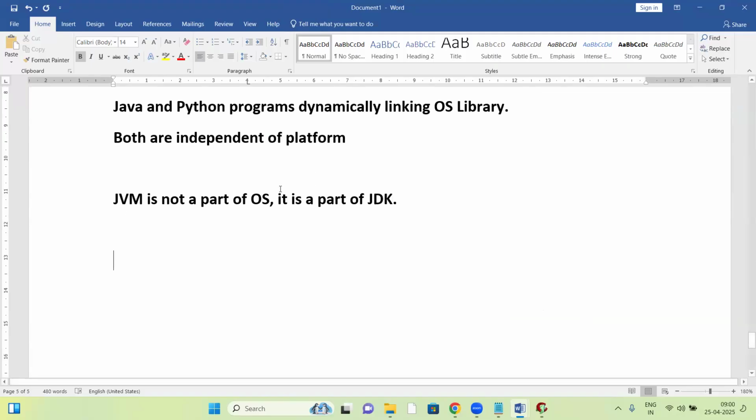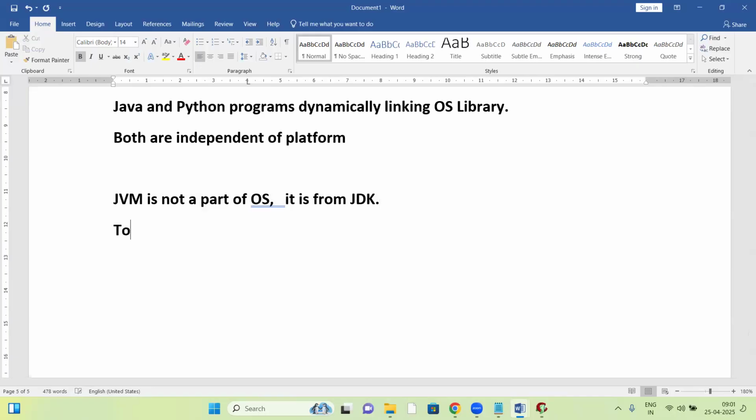The JVM is not part of the OS; it is from the JDK. Once the JDK is installed, we get the JVM.